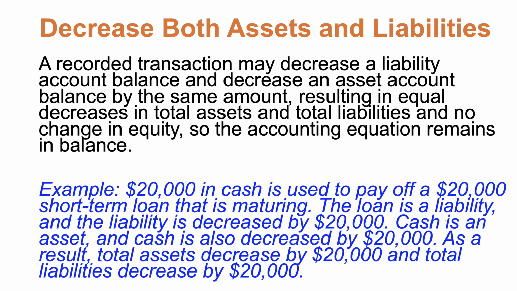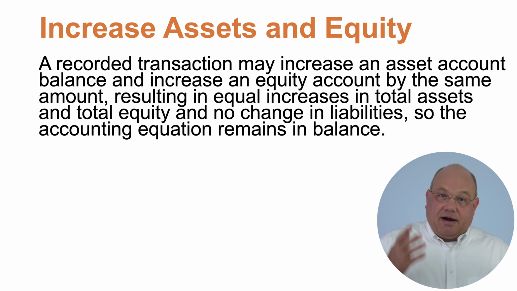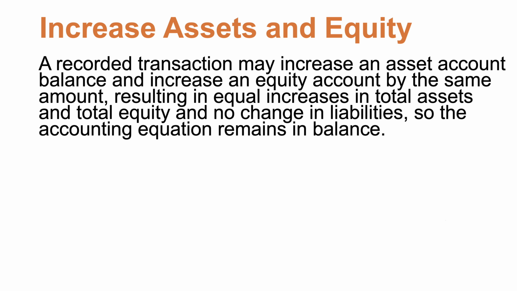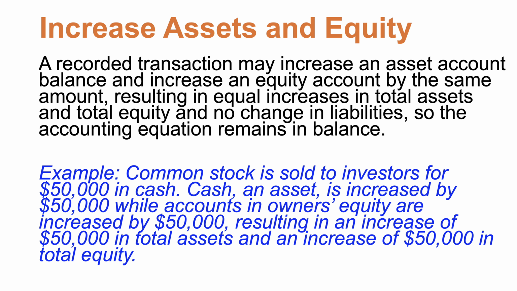Now, we can also have a situation where our assets increase and our equity increases. The asset goes up, equity goes up, and our accounting equation stays in balance. The example for this is common stock is sold to investors for $50,000 in cash. That cash is an asset. So we received $50,000 in cash. So cash goes up by $50,000.